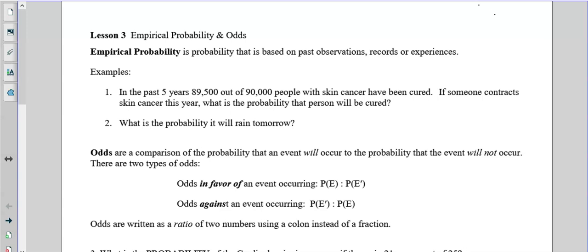Based on what we've seen in the numbers, if someone contracts skin cancer this year, what's the probability they will be cured? Well, that is just going to be 89,500 over 90,000, which reduces. Remember, I showed you how to do this in your calculator. You can just type this in as a division problem and then hit math, fraction, enter, and it will reduce it to 179 out of 180. So really good probability that you would be cured of it.